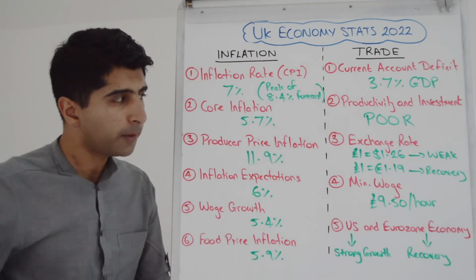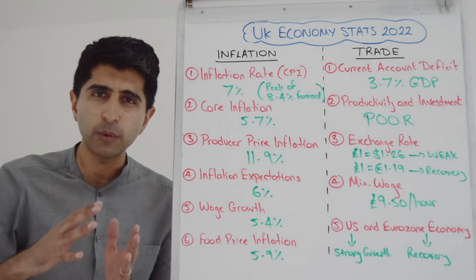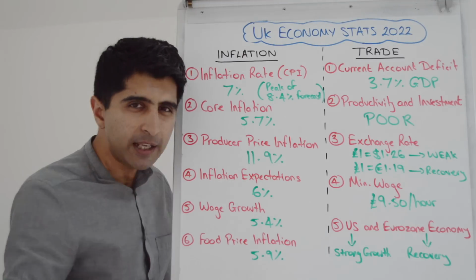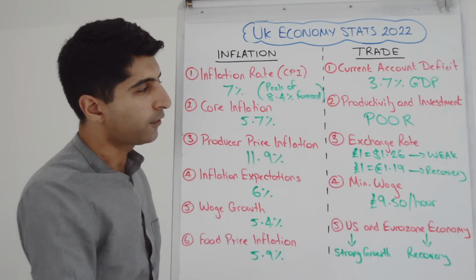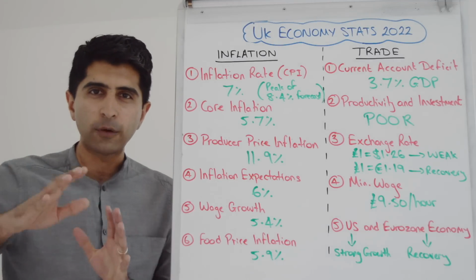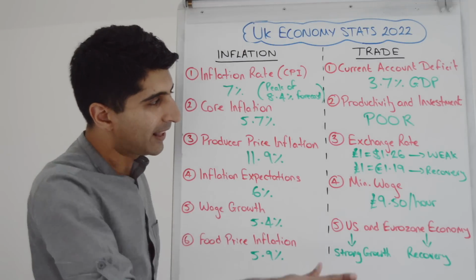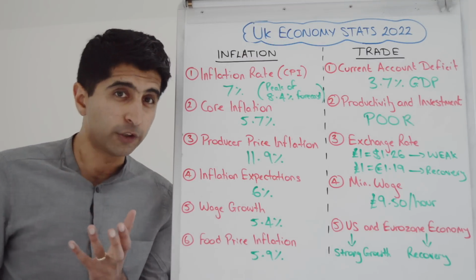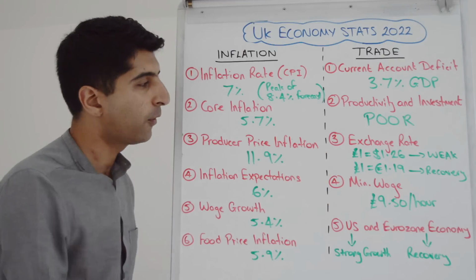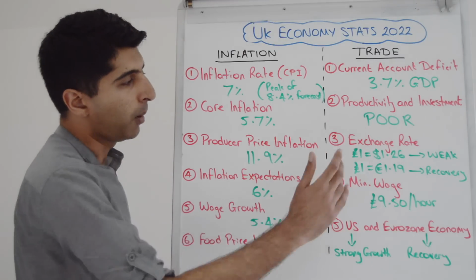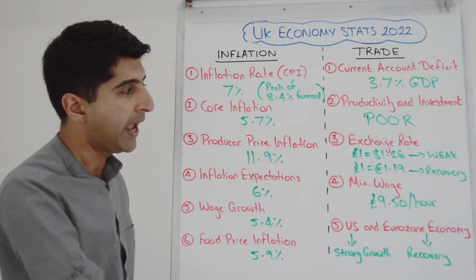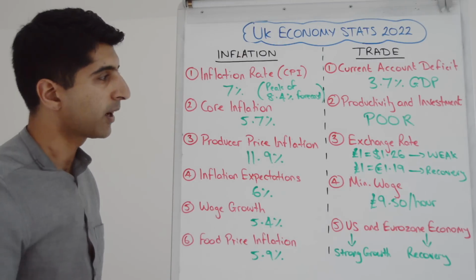Our exchange rate, well, we saw after we voted Brexit, the pound crashing against the dollar and the euro. We've seen recovery in the pound since. So a few months ago, we saw £1 touching $1.40. But since then, the pound has weakened to the dollar, currently $1.26. That's more an indicator of how strong the dollar is as opposed to weakness in the pound. But against the euro, when we voted Brexit, the pound fell to something like €1.07, €1.08. So to be at €1.19, decent recovery there.